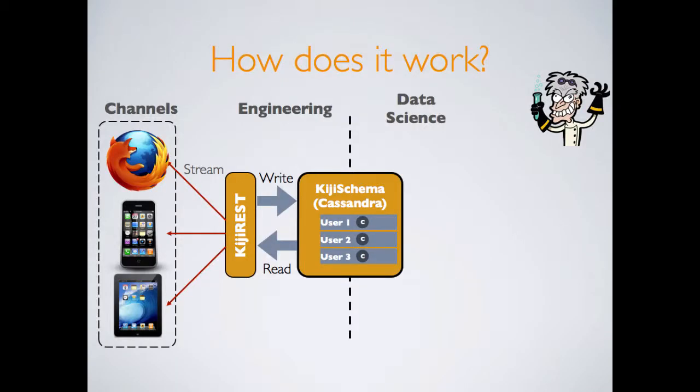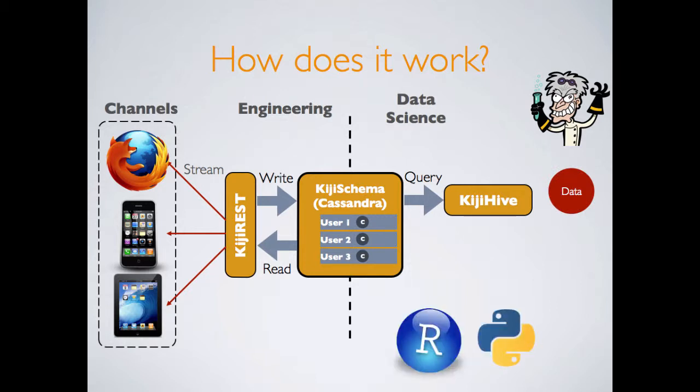For the data scientists in your team, they can query the data in Kiji using our Hive adapter, Kiji Hive. Once they have this data out, they can analyze it with standard data science tools like R and Python, gain some kind of brilliant insights about how to improve the application, and then take those insights and apply them to some kind of machine learning model.